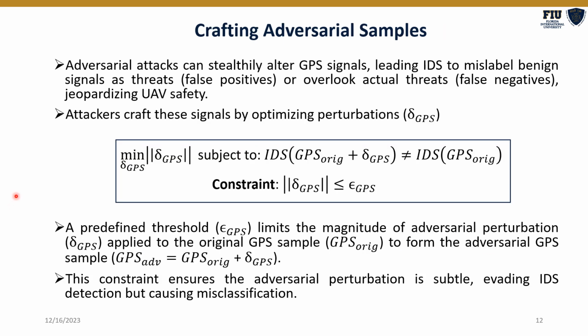So how can an adversary craft these adversarial samples? It's very simple. What the adversary has to do is to add a perturbation to the original GPS sample. This perturbation is controlled by a threshold, or epsilon, which basically constrains the perturbation to be within a limit that does not make the sample look like a malicious sample, and it ensures that the adversarial perturbation is stealthy and evades the IDS detection, hence causing a misclassification, that is, an attack which will be classified as a normal point because the IDS fails to detect it.